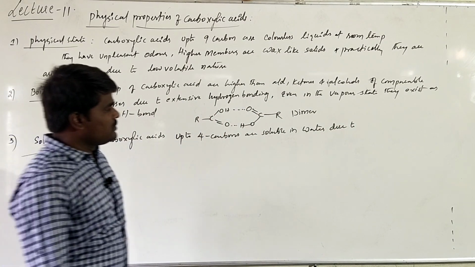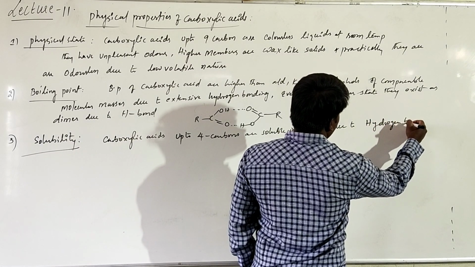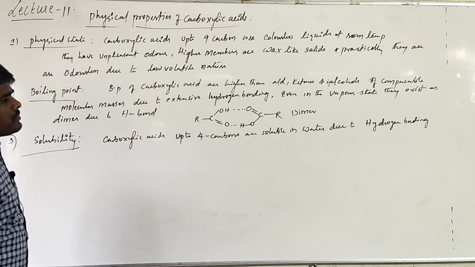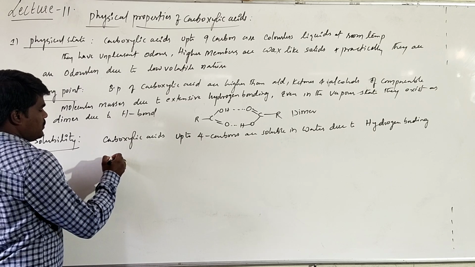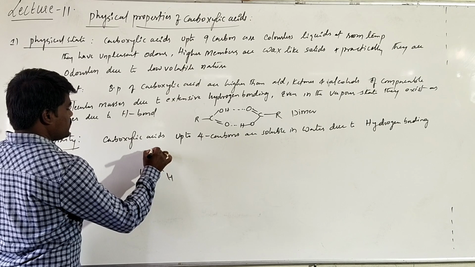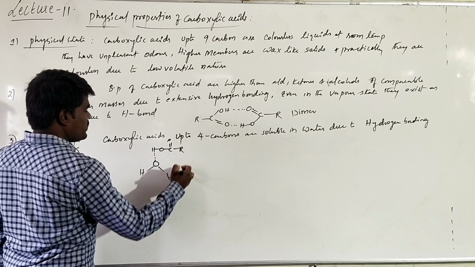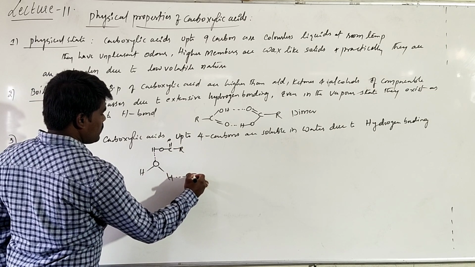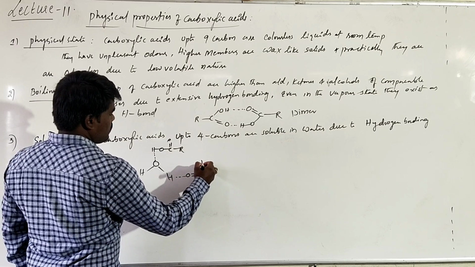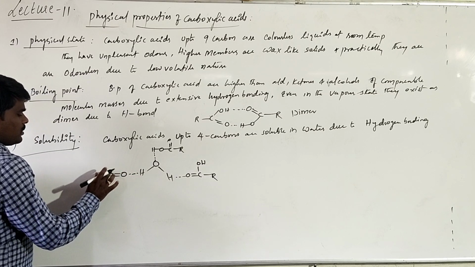Due to hydrogen bonding. What is the way of forming hydrogen bonding? If you take this as water, it will form hydrogen bonding in such a way, like this, with the water.